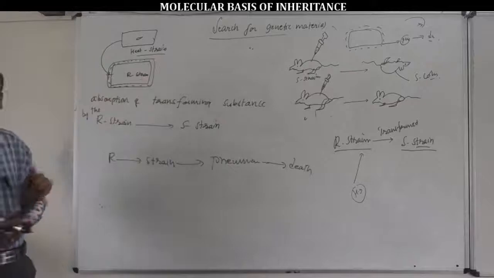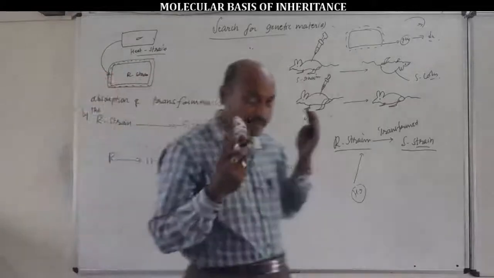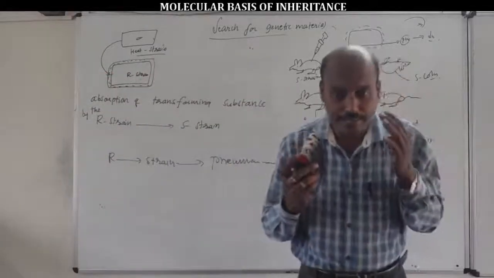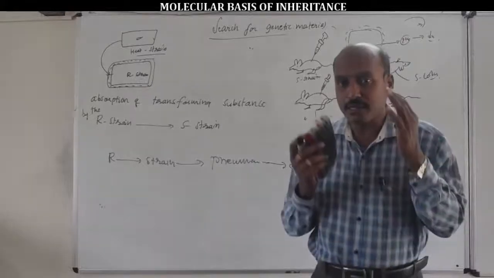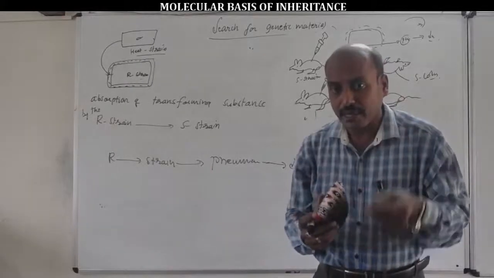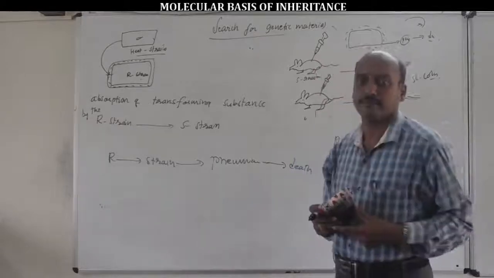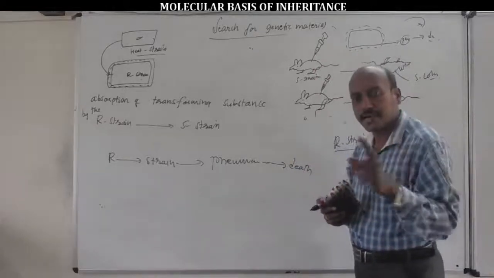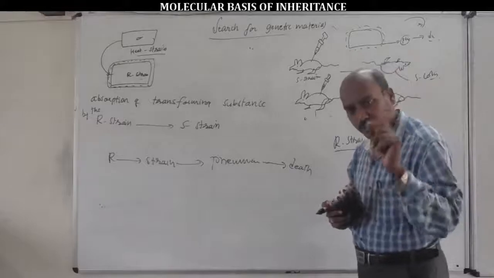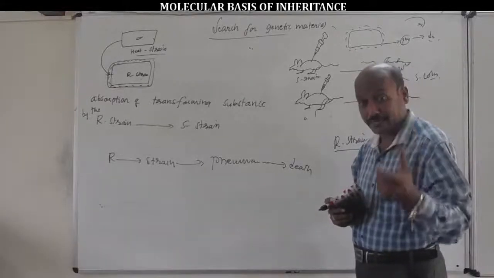Very important. The mixture of heat-killed S bacteria and live R bacteria combinedly injected into the mice. The mice died due to pneumonia fever caused by the bacterium.